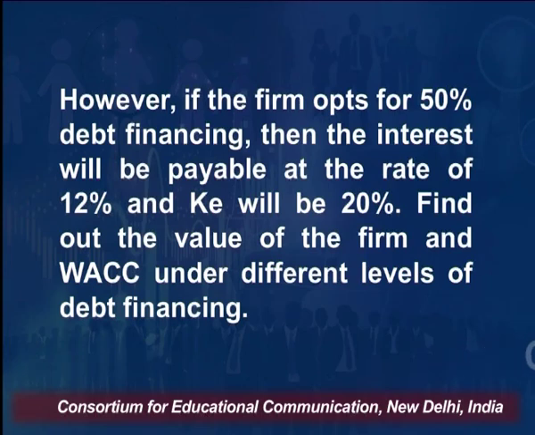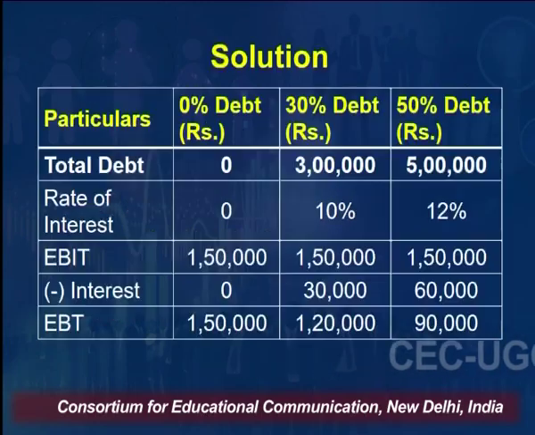However, if the firm opts for 50% debt financing, that is up to 5 lakh rupees, then the interest will be payable at the rate of 12% and KE will become 20%. Now, we need to find out the value of the firm and WACC under different levels of debt financing. Let us solve this question one by one.